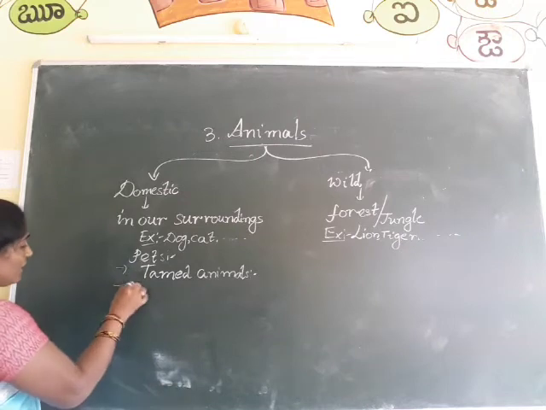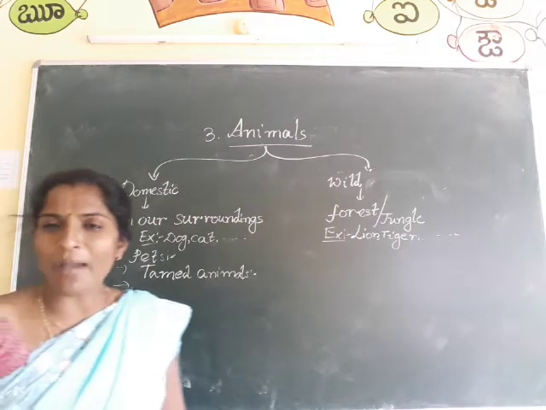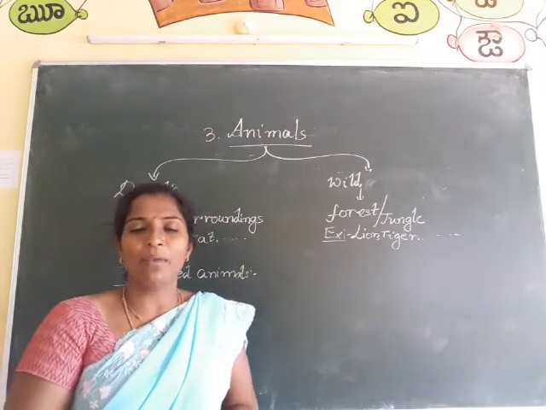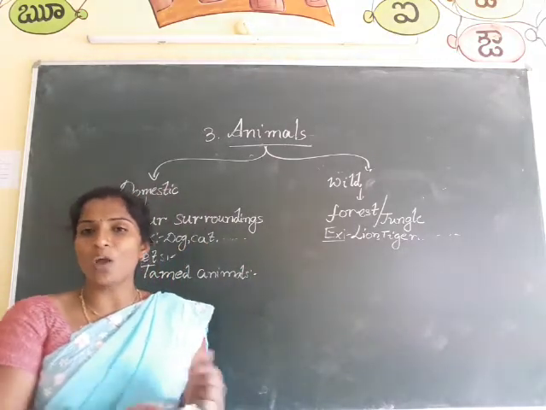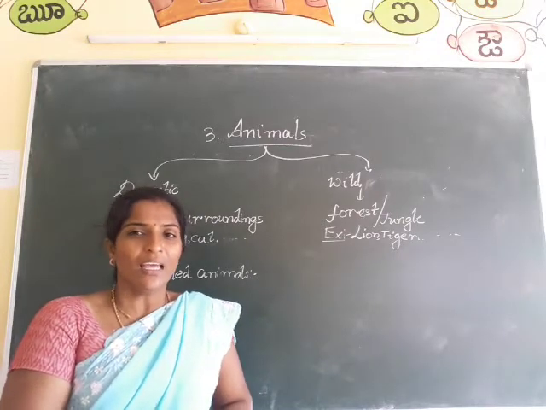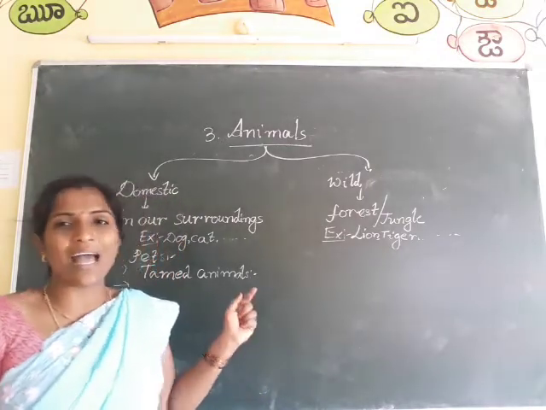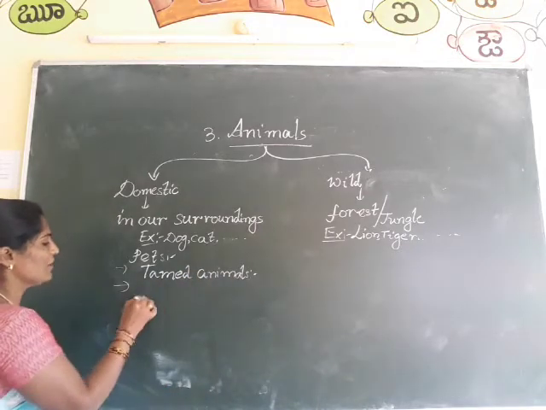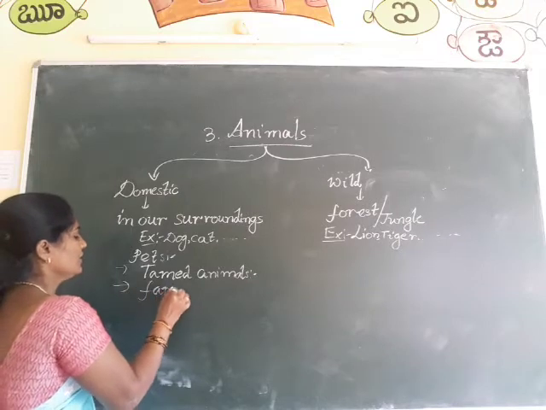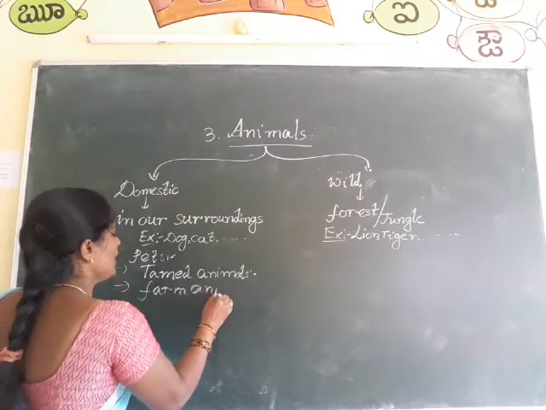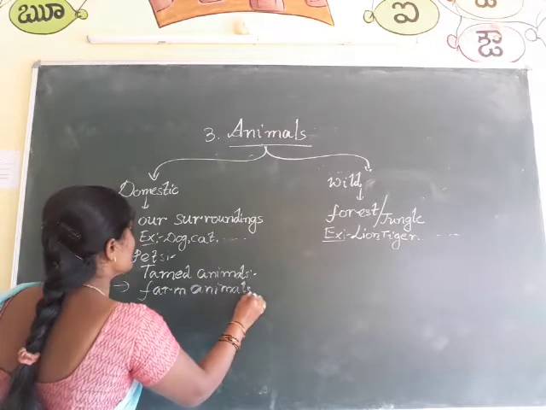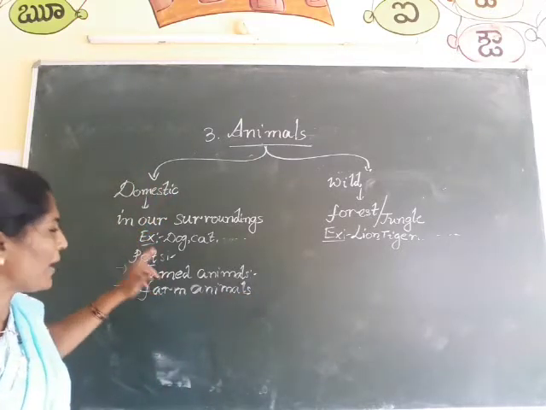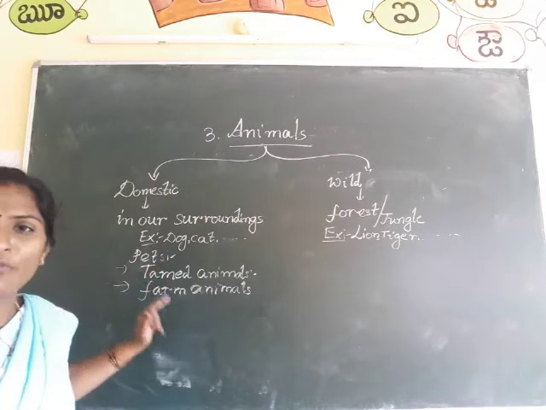And there is another name also, that is farm animals. See, why do we say these animals are farm animals? Because some animals like oxen, buffaloes, and also horses are used in farming. So we call these animals farm animals. See how many names there are for these domestic animals. Domestic animals are also known as pet animals, tamed animals, farm animals.